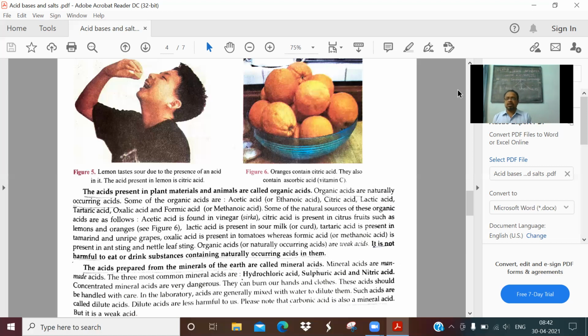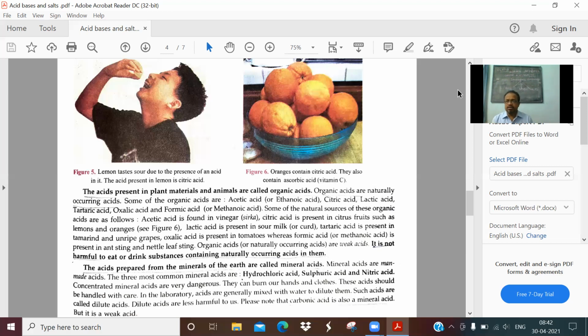Glass is used, and it is handled with care. Concentrated acids are very corrosive. Corrosive means it has a burning action towards organic materials, especially our body tissues; everything can be damaged.